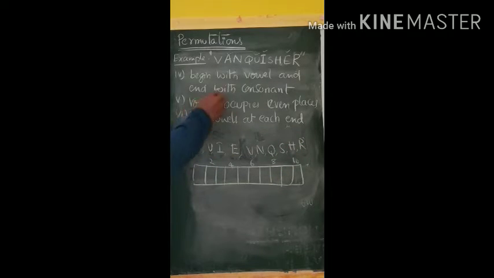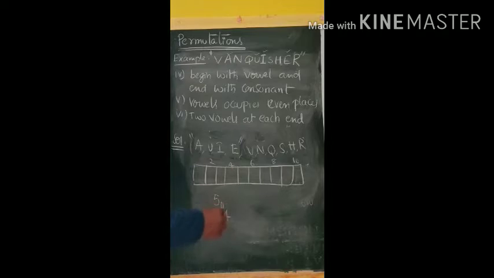So vowels must occupy even places. So the total availability of even places is 5. We have to use how many vowels? 4 vowels. So 4 vowels we have to fix in 5 even places. It is possible in 5P4 ways. So in 5P4 ways we can fill 4 objects in 5 places.